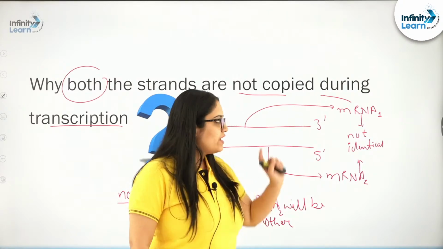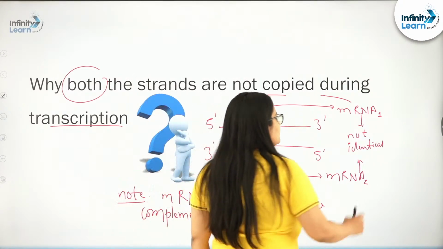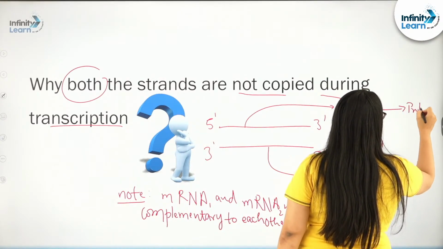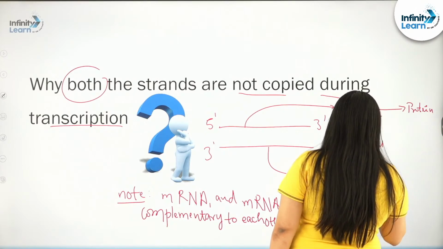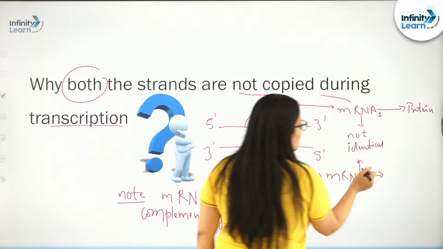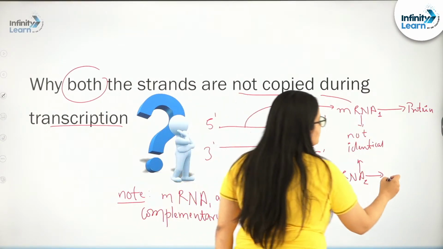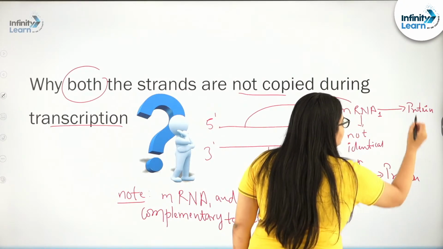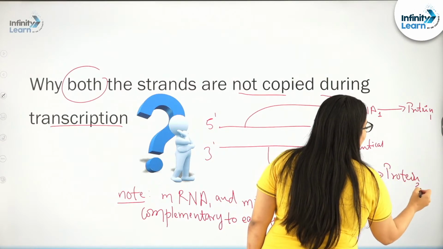So, tell me, if this mRNA participates in translation, it will form a protein, and if this mRNA also participates in translation, it will also form a protein. This will be protein 1, this will be protein 2.